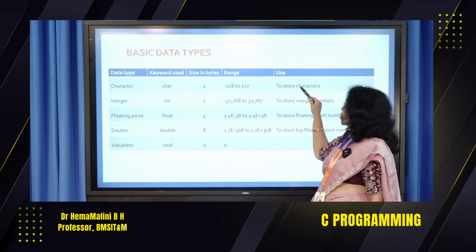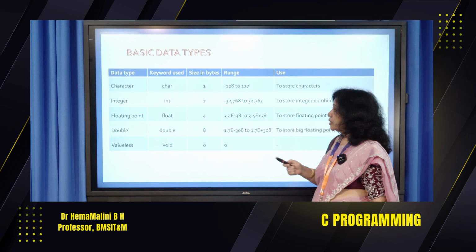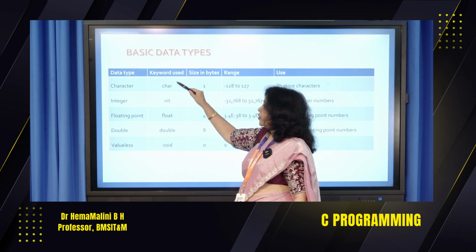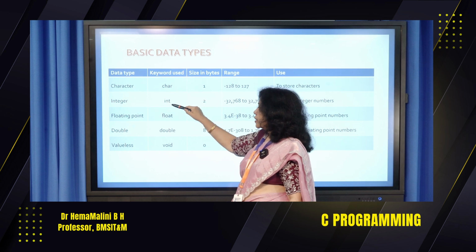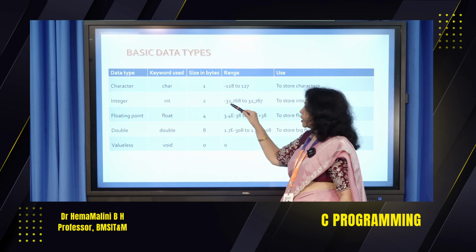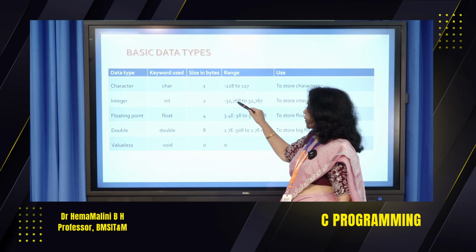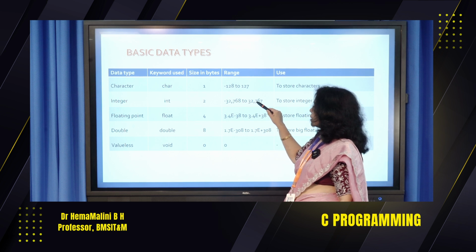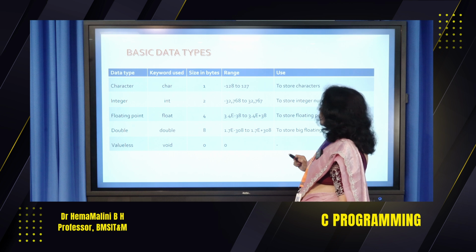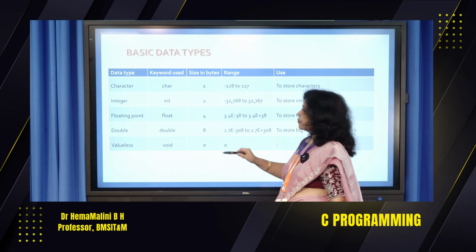The use is to store characters. Integer is the next data type. The keyword used is int. Size in bytes is 2. The range is -32,768 to +32,767. It is used to store integer numbers.